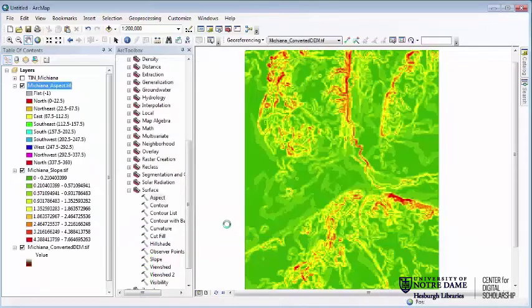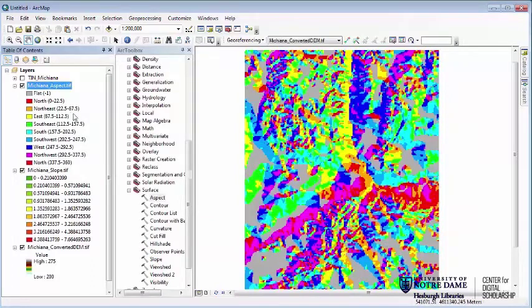And once that runs, it's going to give us a slightly different measurement where anything that's flat is going to be a -1 value. It's in gray. And anything that's north, whether that north is 0 to 22.5 degrees or 337.5 degrees to 360 degrees, is in red. And all of the other sections of the compass are colored in different ways.